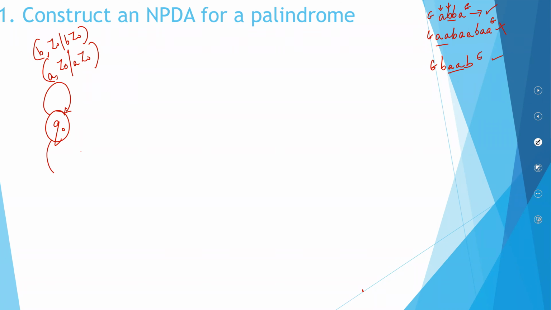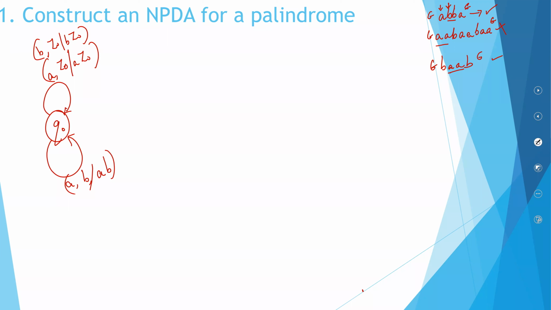Now, you might again encounter one more A. Let's say you encounter an A and the top of the stack is B. Very simple. Push A into the stack. You already have B over there.